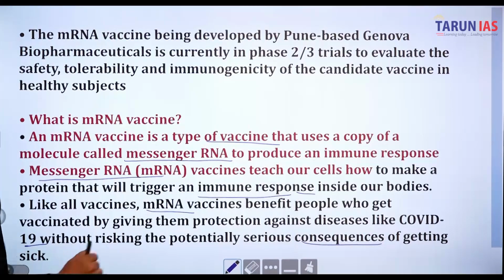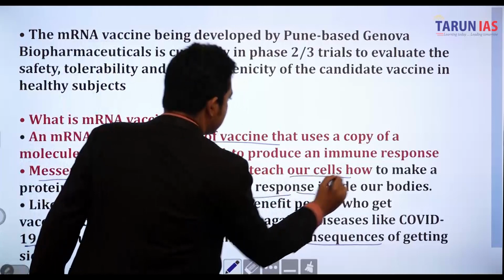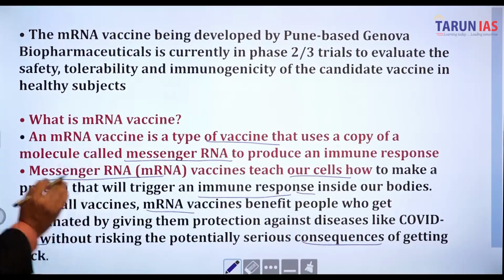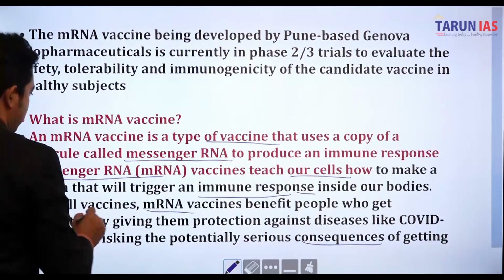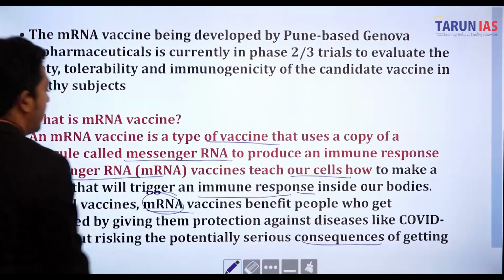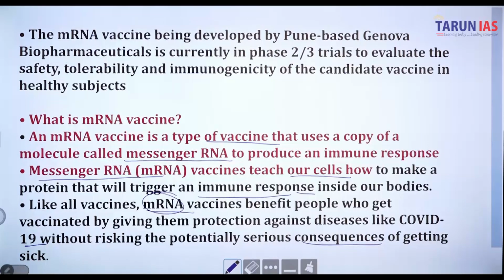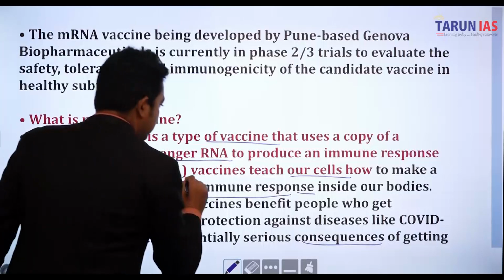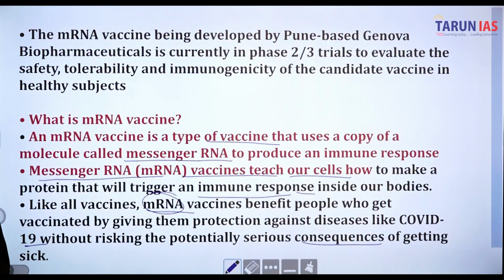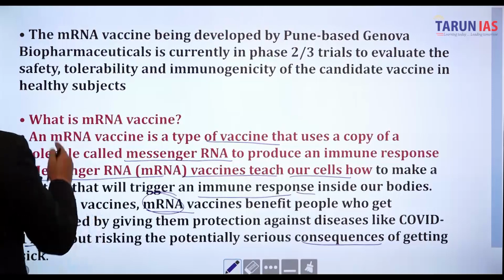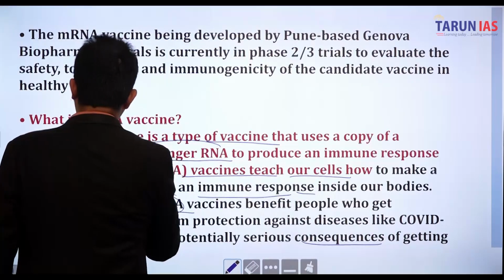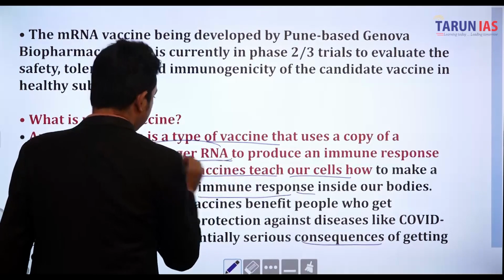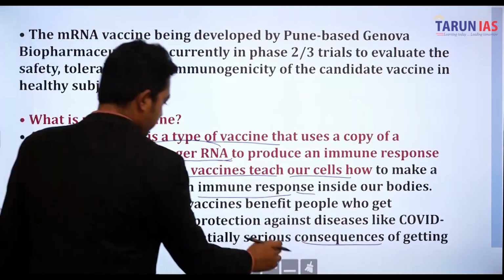So messenger RNA vaccines teach our cells how to make a protein that will trigger an immune response inside our bodies. So the mRNA vaccine is very, very important. It benefits people who get vaccinated by giving them protection against diseases like COVID-19. So we have to understand what an mRNA vaccine is: a copy of a molecule called messenger RNA.